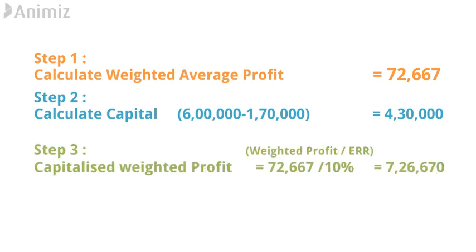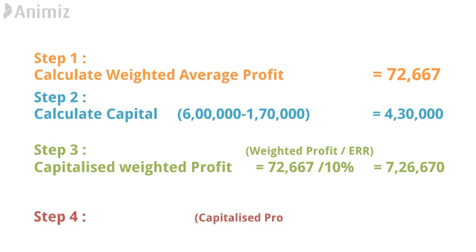Step 3 is calculation of capitalized weighted average profit, the formula for which is weighted average profit divided by expected rate of return. So 72,667 divided by 10%, and here is the answer, that 7,26,670 will be capitalized weighted average profit.